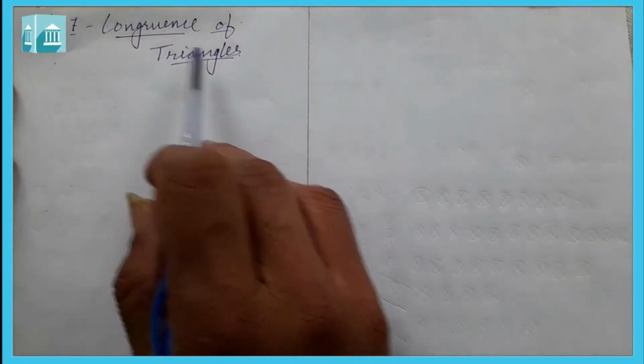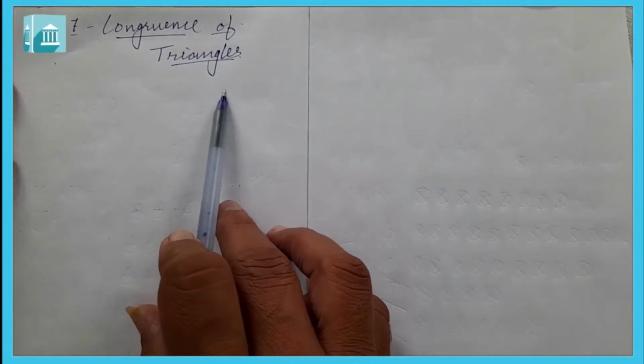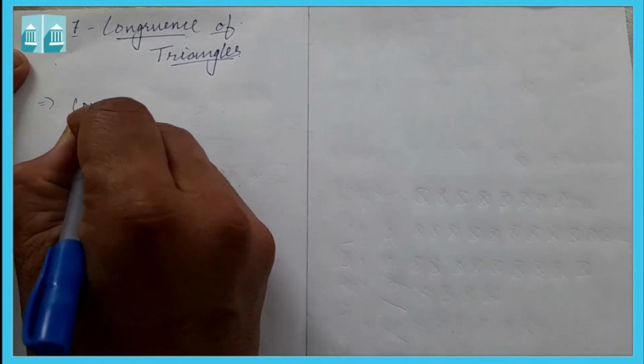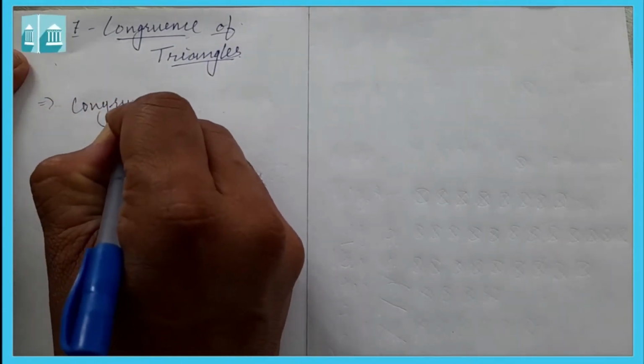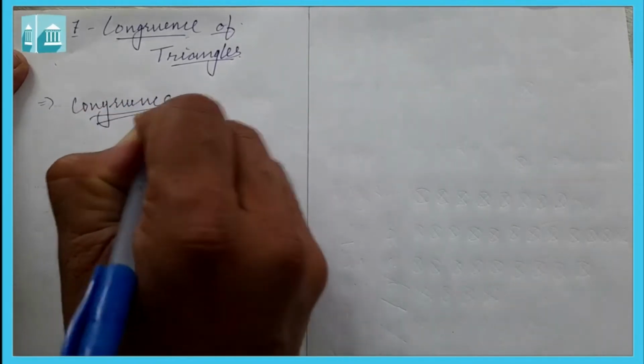Pranam dear student, today we are going to learn a new chapter, that is chapter 7, congruence of triangle. In the previous semester we had learned about the triangle and all its properties. Now in this session we are going to learn congruence of triangle. Now the word congruence is new for you. So let us first understand what the word congruence means.